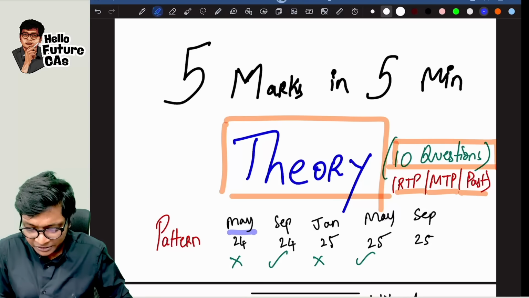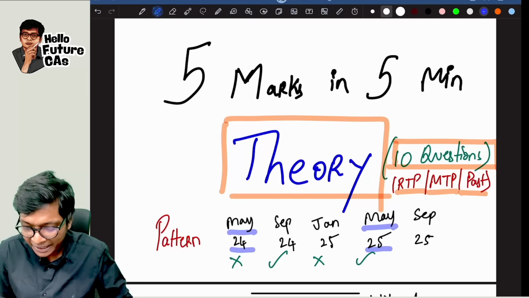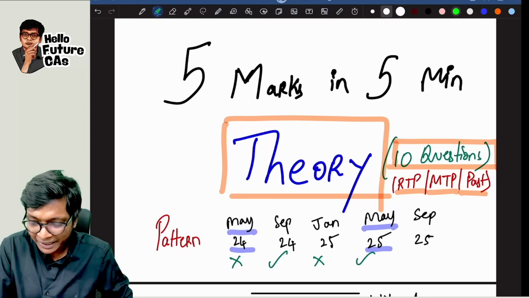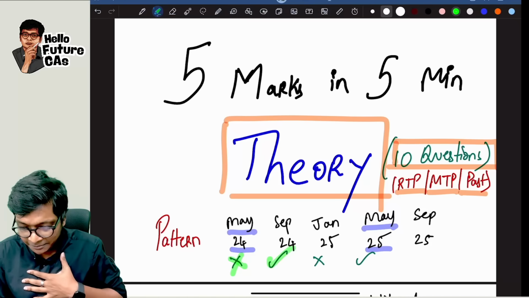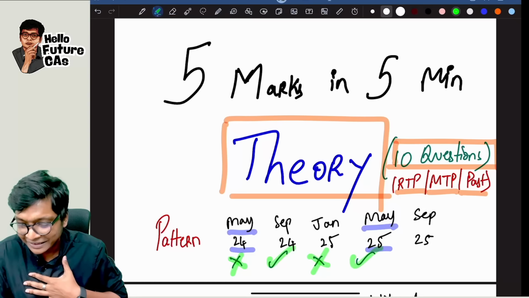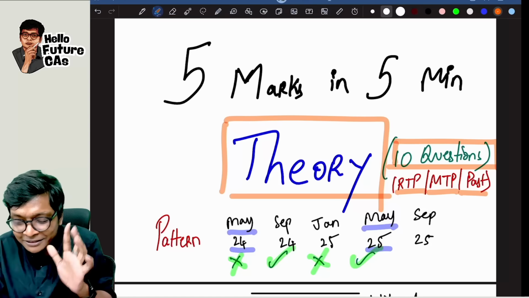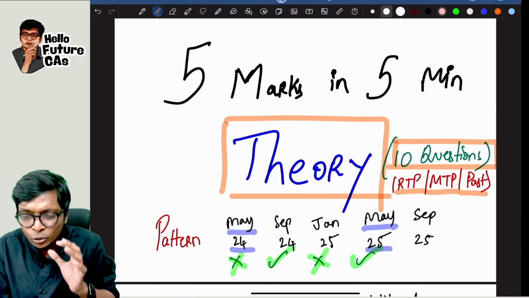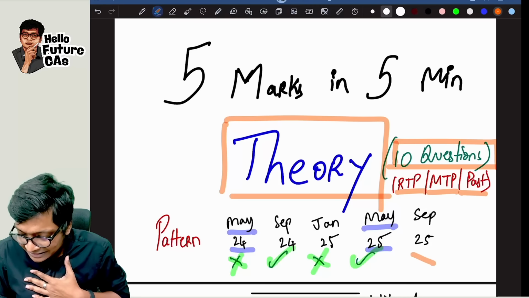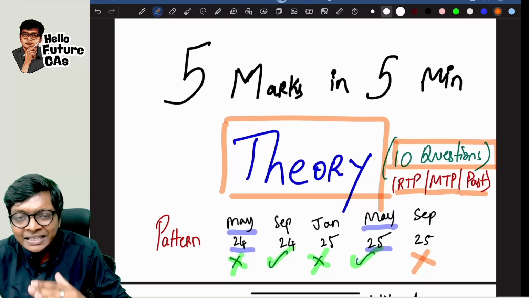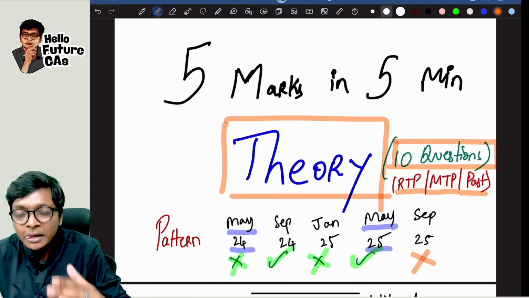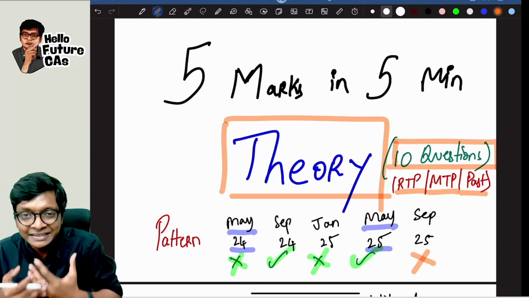In the new syllabus, from May 24 till May 25, if you look at the pattern, guys, in the first attempt they didn't ask theory, then theory came. Again theory was not asked, again theory came. Based on this pattern, looking at the trend, we can say in this September 25 exam for CA Inter Advanced Accounts, theory may not come, but we can never predict ICAI, guys.